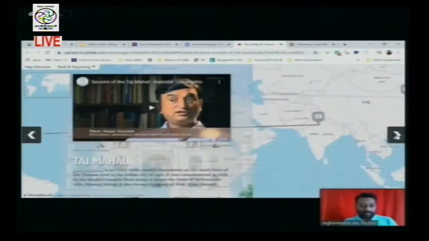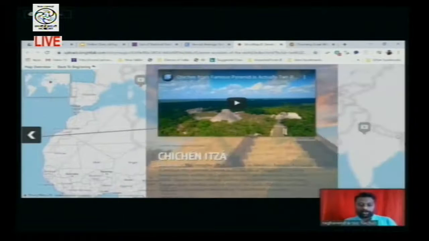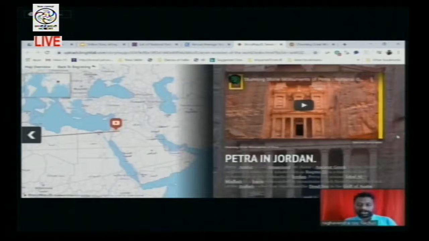So this is what we have developed to make you understand the virtual tour regarding StoryMapJS of the new 7 wonders of the world. Hope you have understood this concept. Now we will move to how to develop such things by using StoryMapJS. That's what we just wanted to see.